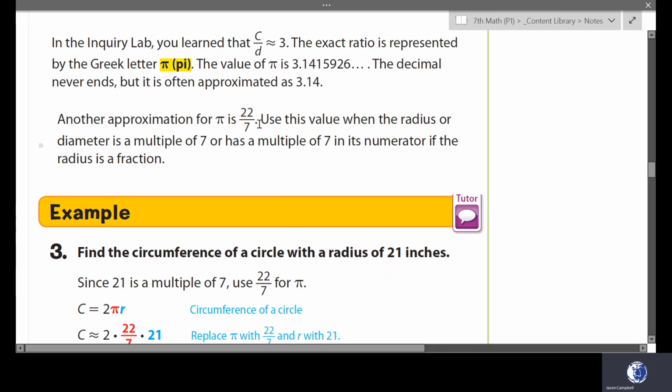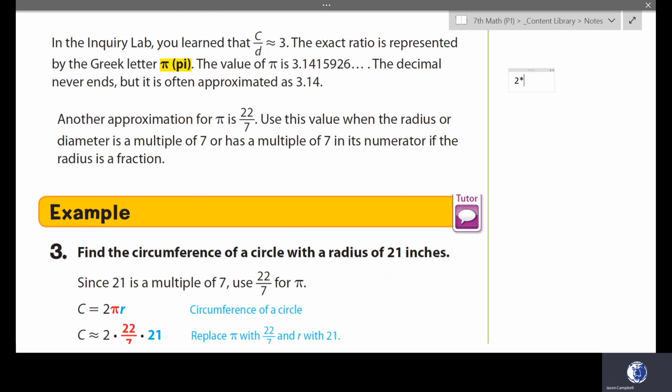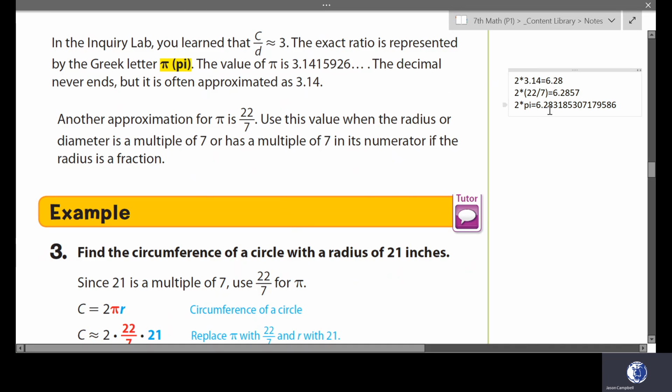Another approximation for pi is 22/7. Use this value when the radius or diameter is a multiple of 7, or has a multiple of 7 in its numerator if the radius is a fraction. So these are just the different ways to use pi. So for example, if we did 2 times 3.14, we would get 6.28. If we do 2 times 22 over 7, we're going to get 6.2857. And if we do 2 times pi, we get 6.2831.